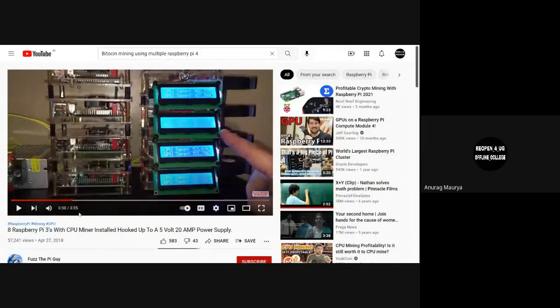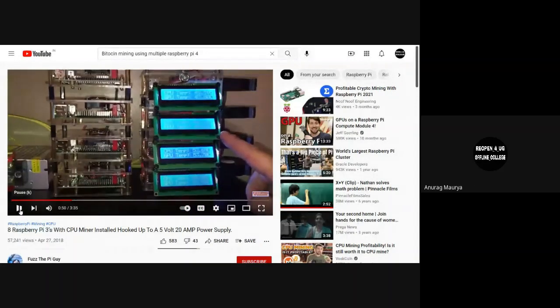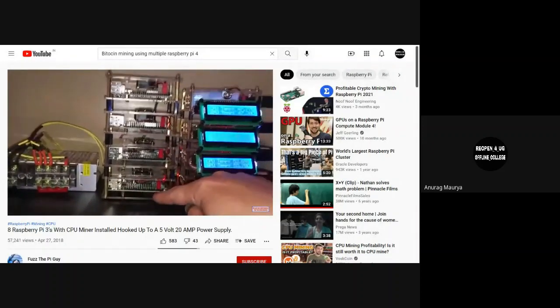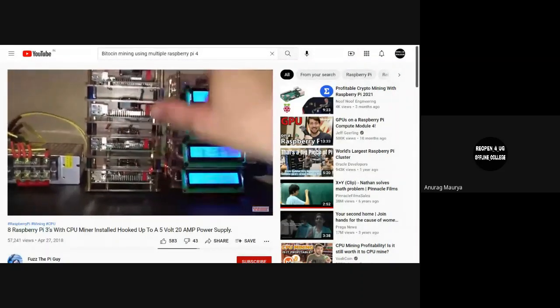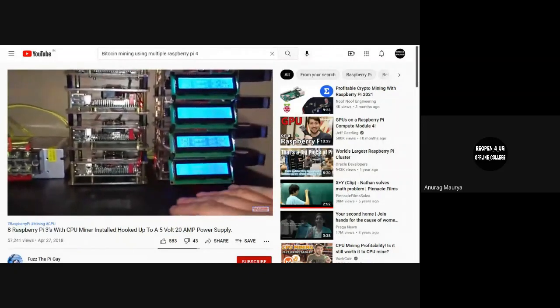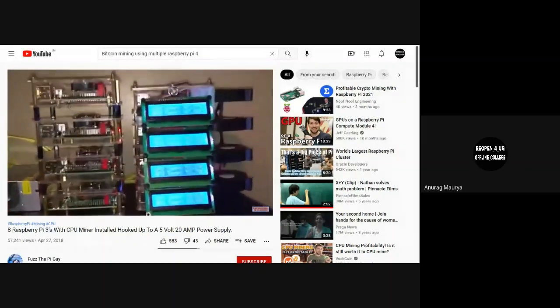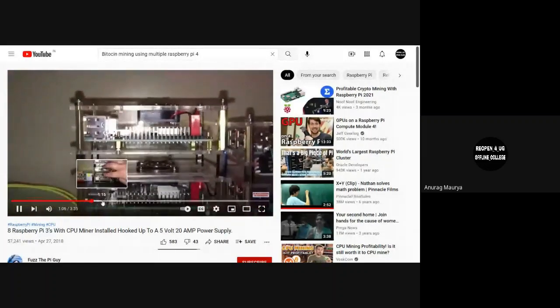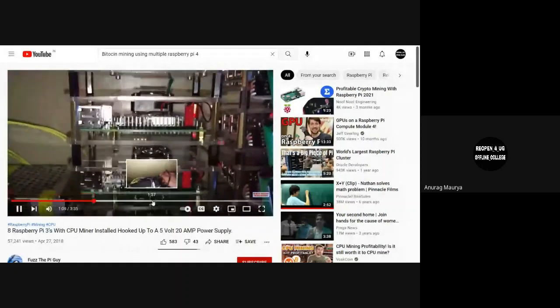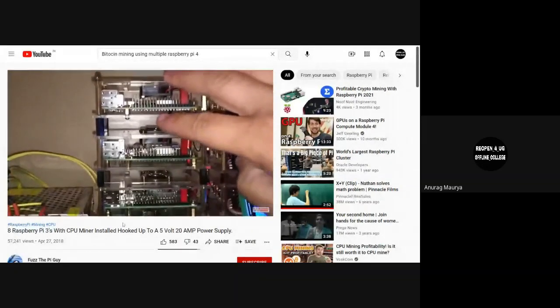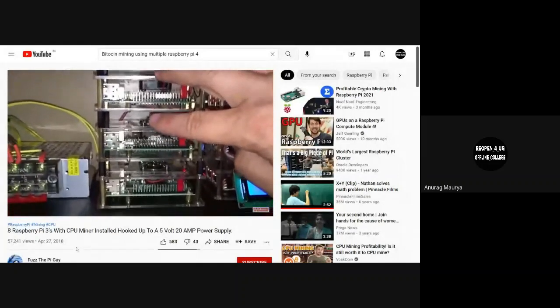Raspberry Pi. I'm going to do the same thing with these, but I'm going to mount them, I think, to something else totally different to get them away from the pods so they can breathe a little bit better. As you can see, each Pi has its own fan. These are actually cases for the pods.